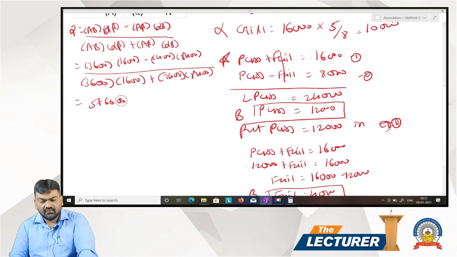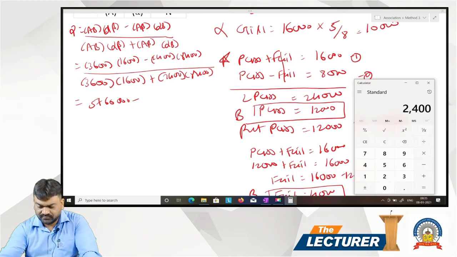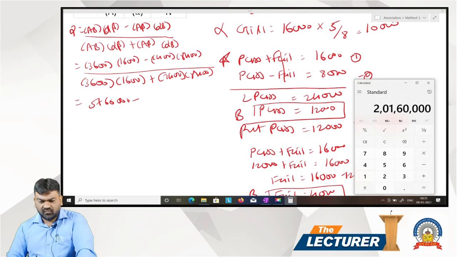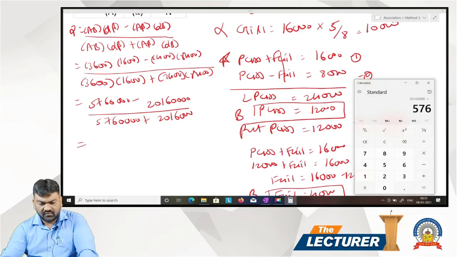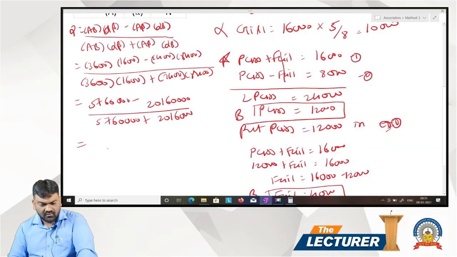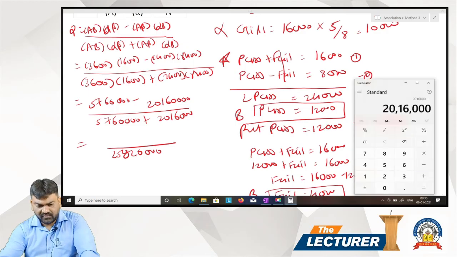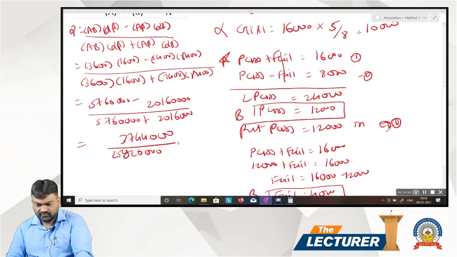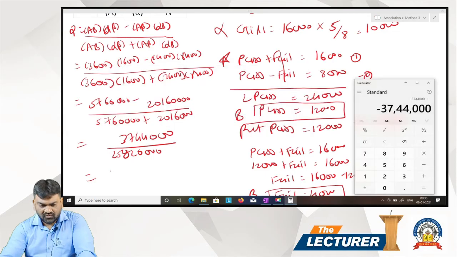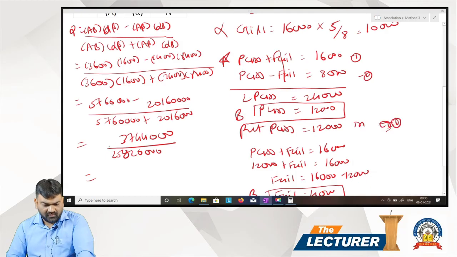57,60,000. 2,400 multiplied by 8,400, 2,016,0000. 2,016,0000 divided by 576 plus 2,016,0000 plus 576,0000. That is 2,592,0000. So 2,016,0000 minus 576,0000, 1,440,0000, divided by 2,592,0000, minus 0.14.